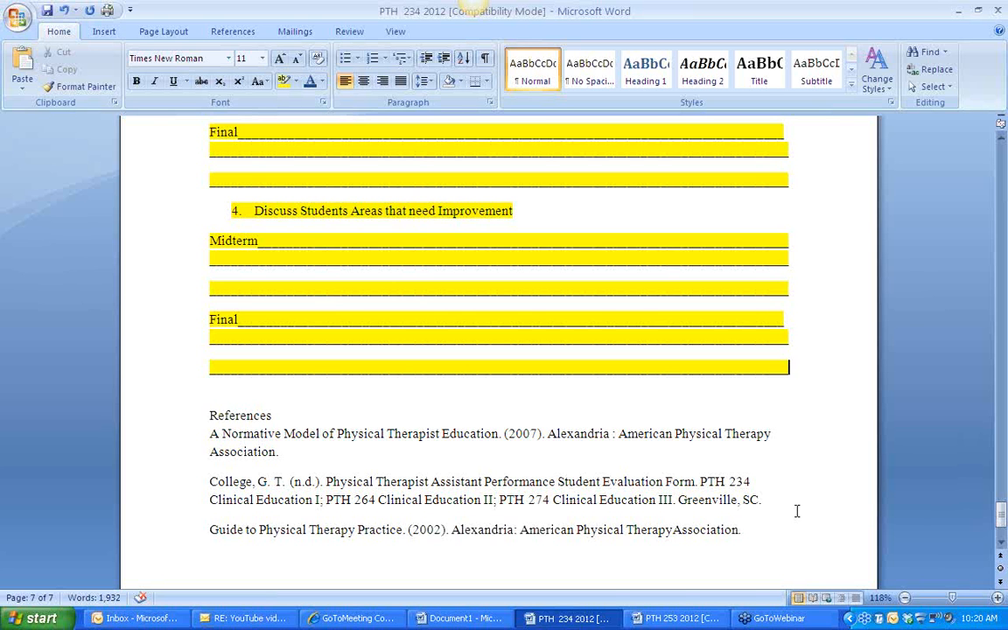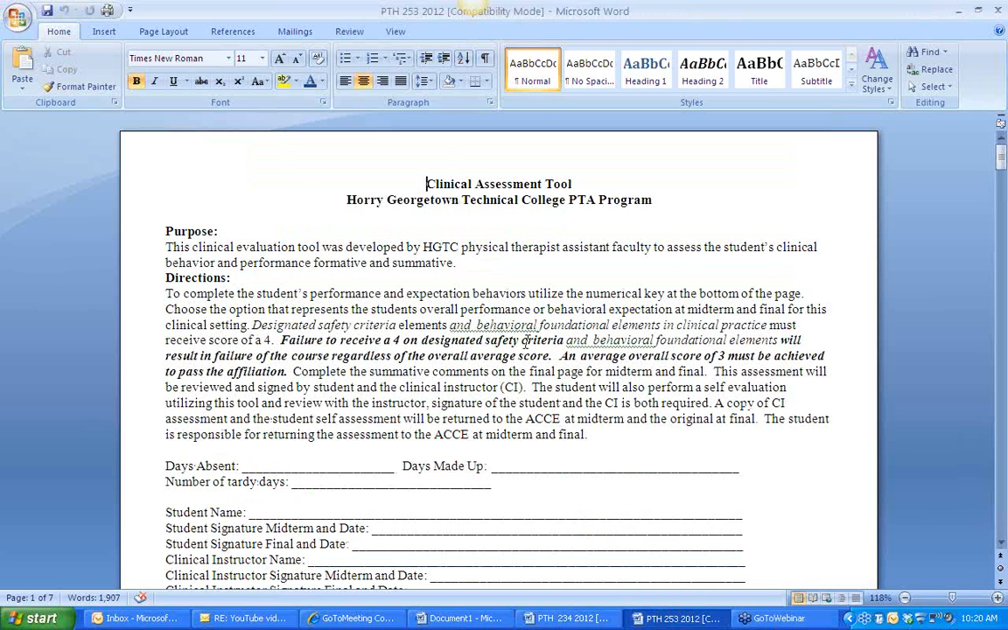Let me ask you one more question before we sign off. Sure. One of the things that we wanted to do was talk about the differences between the 234 assessment tool and the 253 assessment tool. This is the 253. What's the difference? I was looking at this before. Doesn't seem like there's a lot of difference, but you said that there is some. What do we need to talk about?